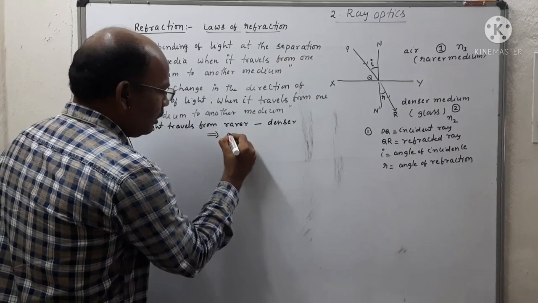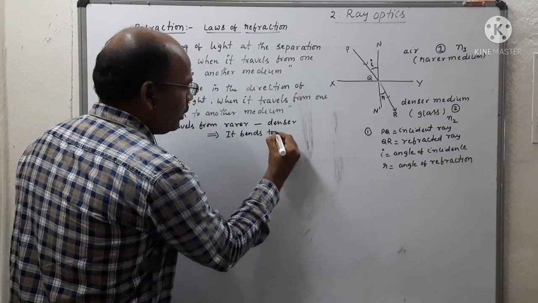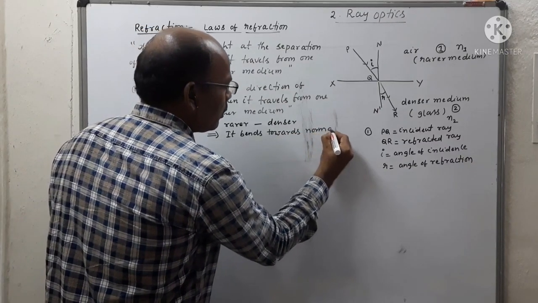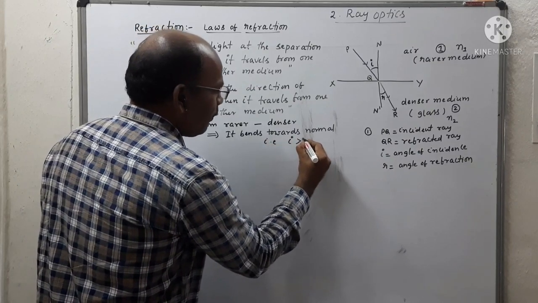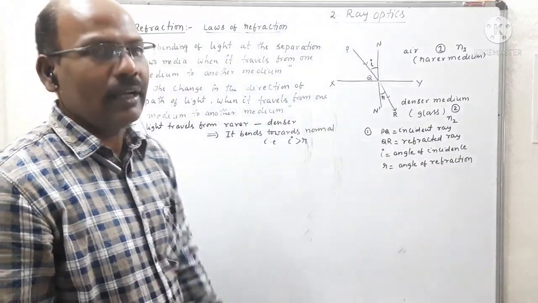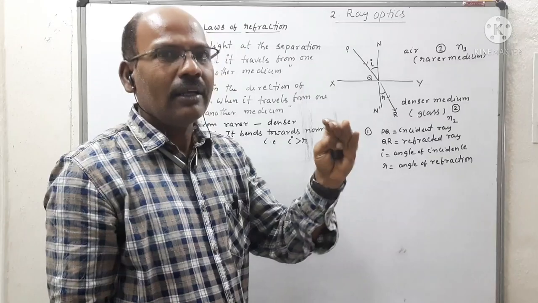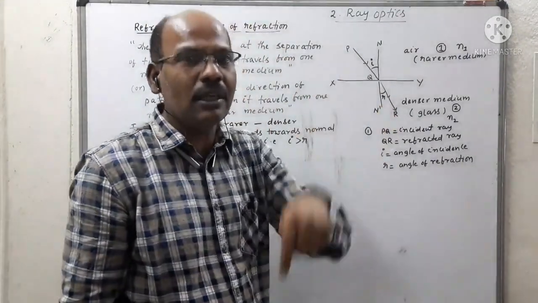What happens? It bends towards the normal. That is, the value of I is greater than R. What is the deviation angle? How much angle or path has the refracted ray deviated from its initial path?